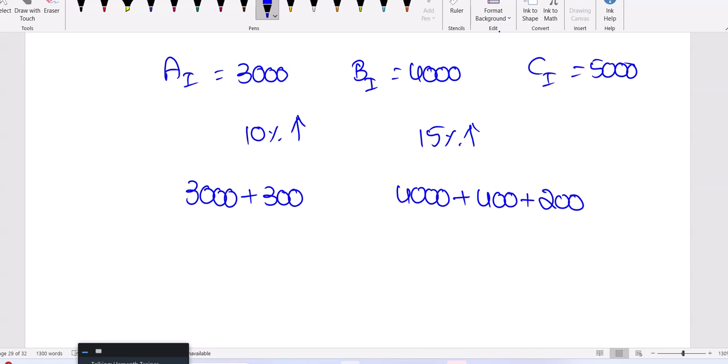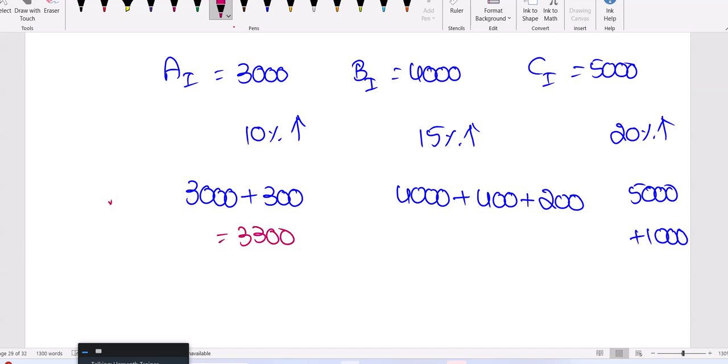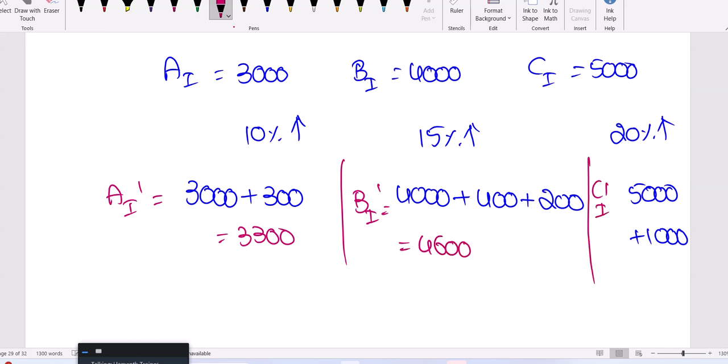So 4,600 it becomes. What about C? C increased by 20%. So 10% is 500, 20% will be 1,000. So 3,300 is the investment of A for the last 6 months. B's investment for the last 6 months is 4,600. C's investment for the last 6 months is 6,000.